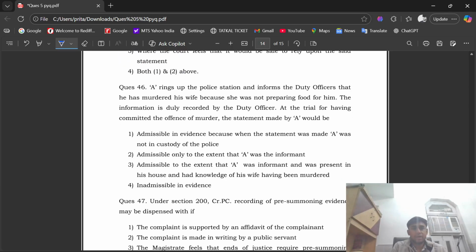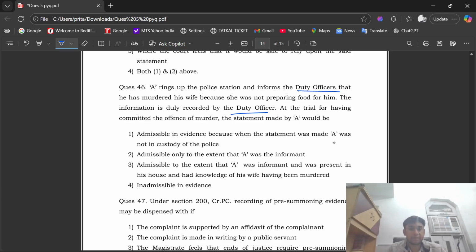Question number 46. A rings up the police station and informs the duty officer that he has murdered his wife because she was not preparing food for him. The information is duly recorded by the duty officer.